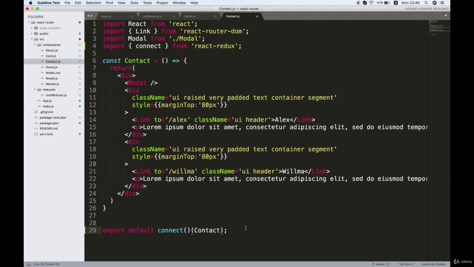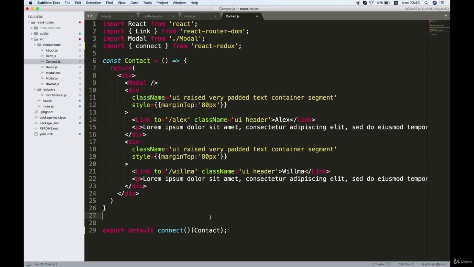So we have to invoke that, first of all, like so. And this is returning the higher order component. And then that higher order component is wrapping the contact component. Okay? So we've connected the contact component to our Redux store. It's pretty much as simple as that.